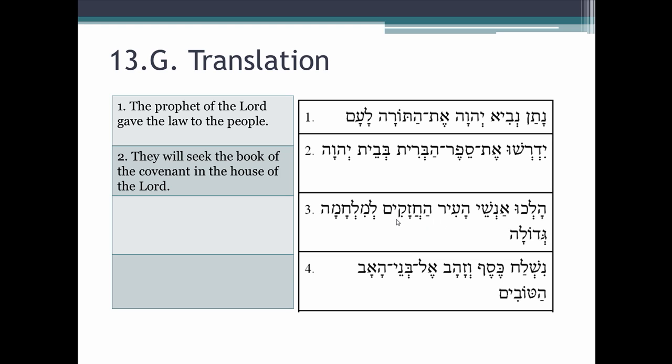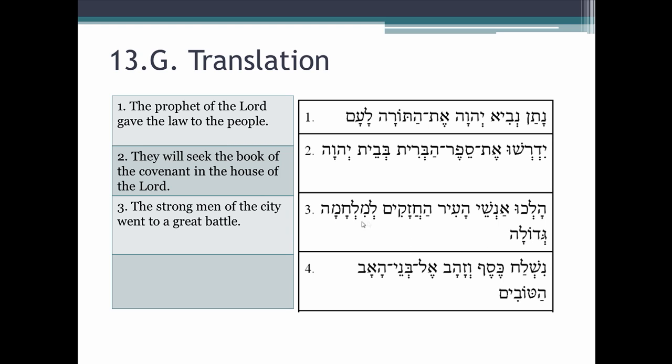And now we hit an adjective, ha-kazakim. Our adjective is masculine plural, and it's definite. Do we have any nouns that are masculine, plural, and definite? Yes, we do. Anshe is masculine, plural, and it's definite because it's in the construct relationship with a definite absolute noun. So let's look at our answer key here. By itself, this would be the men of the city, but we have the strong men of the city went or walked le milchama, to a battle, but now we have an adjective.